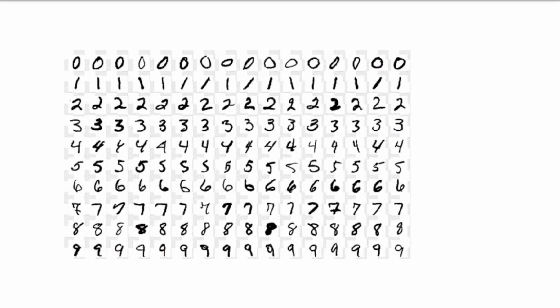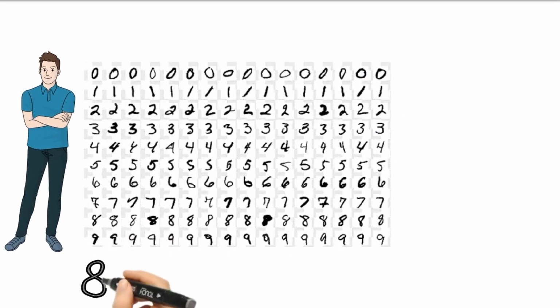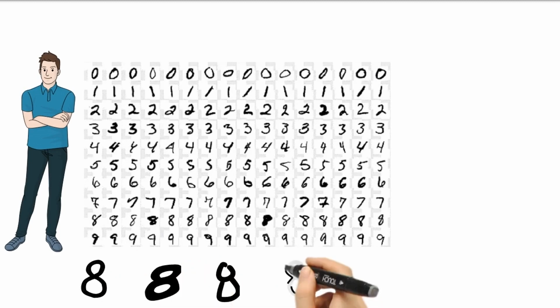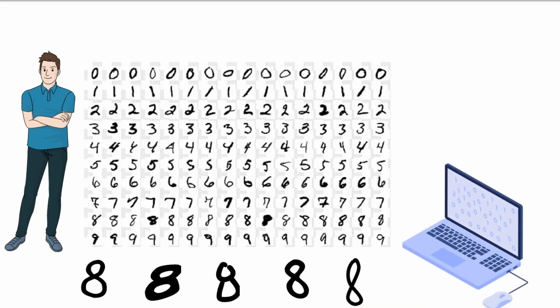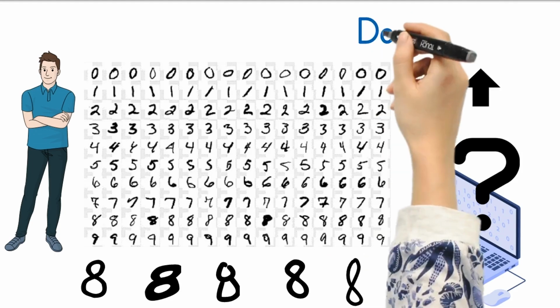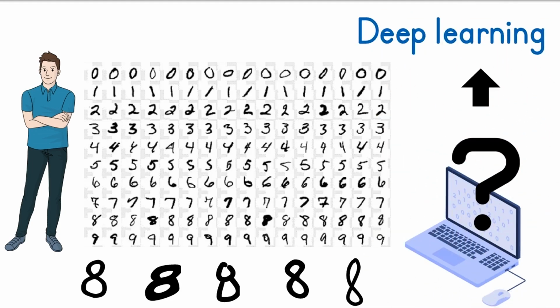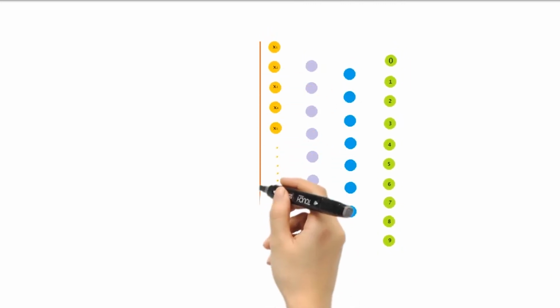Now, let's observe how each number is written in different ways. We as human beings can easily understand these digits even if they are slightly tweaked or written differently because we have written them and seen them millions of times. But how will you make a computer recognize these digits? That is where deep learning comes into the picture. Here's a neural network trained to identify handwritten digits.